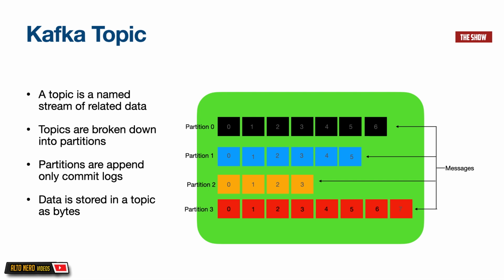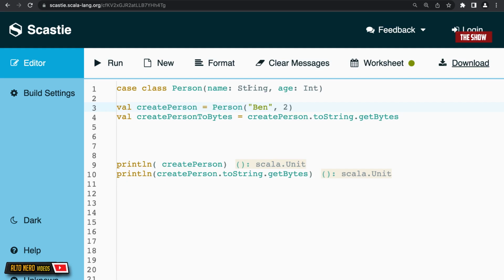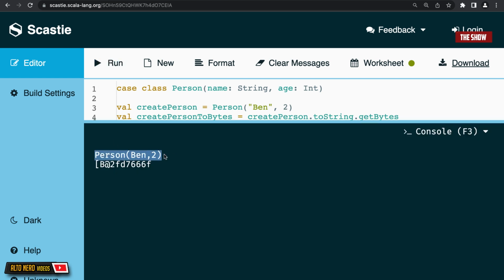What do I mean by topics store raw bytes of data? Imagine that I have this case class called person. You can think of the case class as a type, alright? Or as the shape of the thing that I want to store into Kafka. I create an instance of this person. Now, in order to store this person into Kafka, I need to convert this person into bytes. So, if I print these two things, as you can see, this is the person and this is the byte. So I store data into Kafka in this format as bytes. I hope this makes sense.